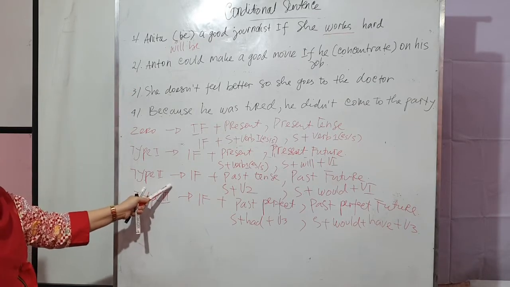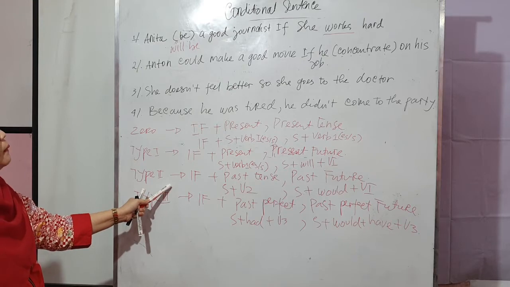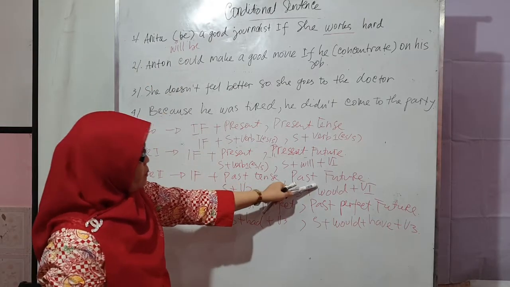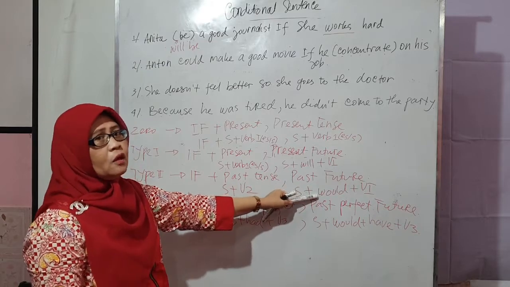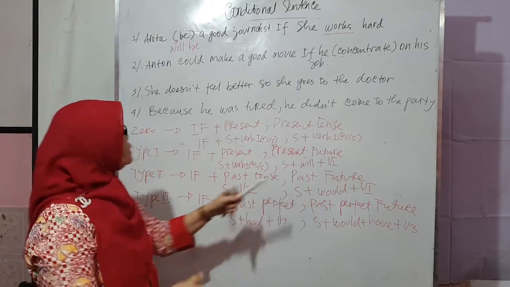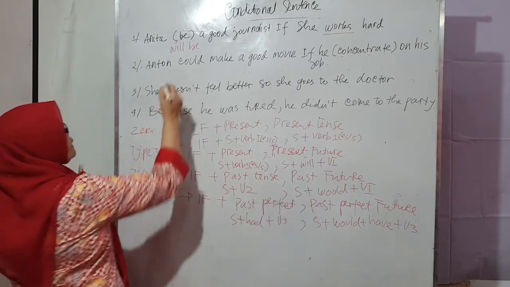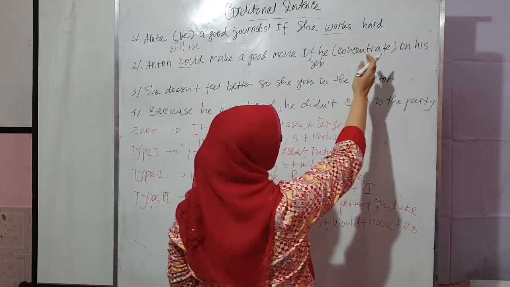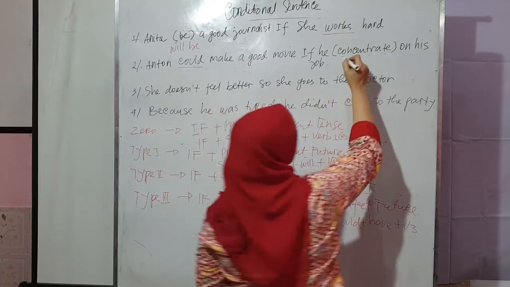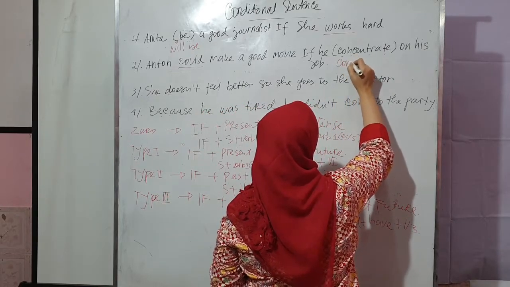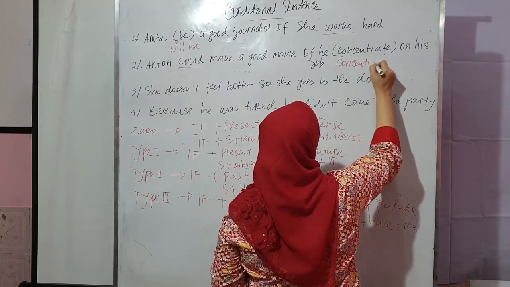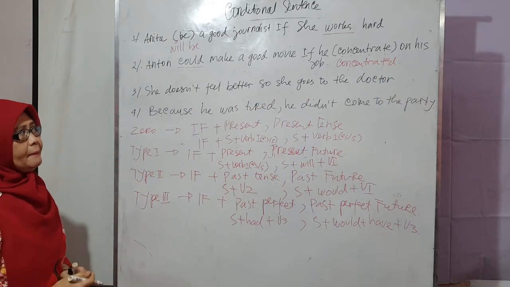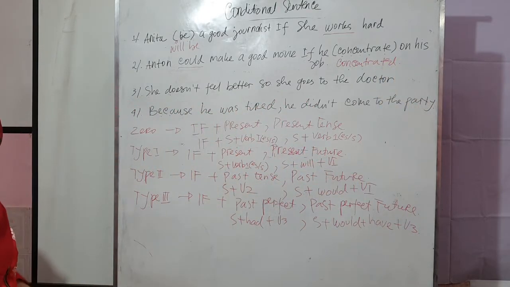Of course, that is type 2, because there is past future. We can use would or maybe could, the modal. Just because here there is the past future, so here it must be past tense. It will become this. Okay. Very easy to understand.